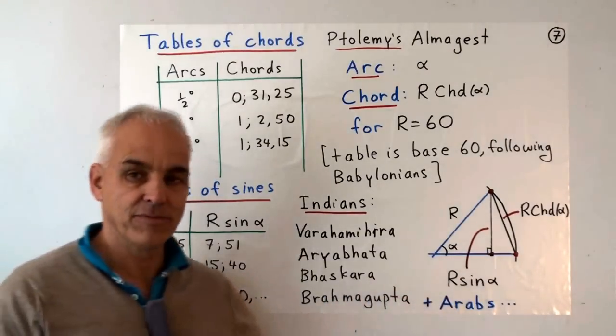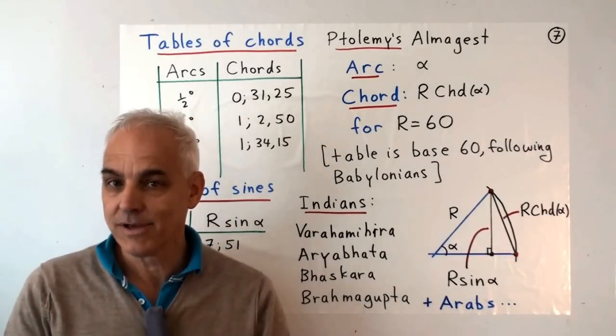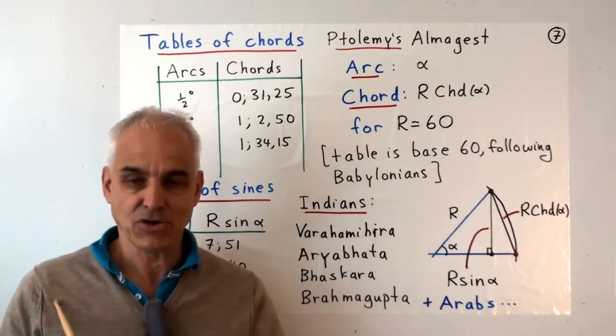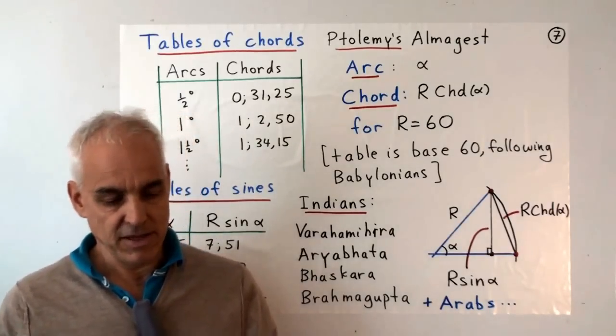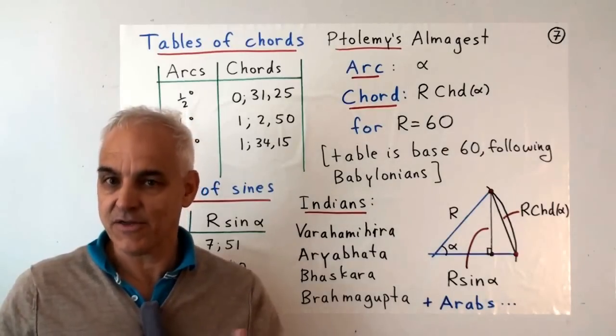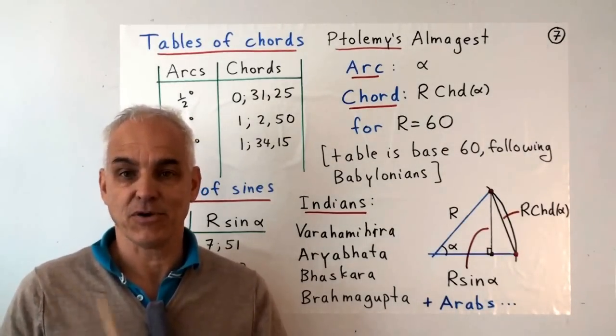Later on, the Arabs took these tables and further modified them, made them more accurate. So for a long time, tables associated to circular functions, be they chords or sines or cosines or various other variants, were absolutely critical in making computations in spherical geometry.